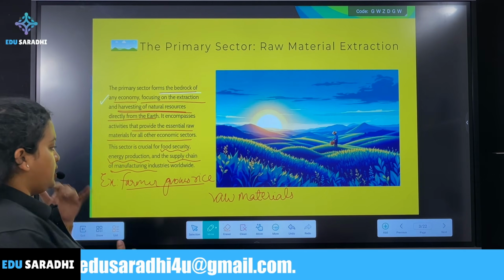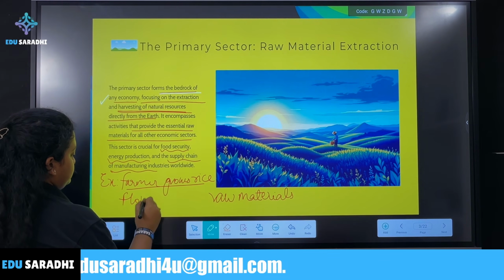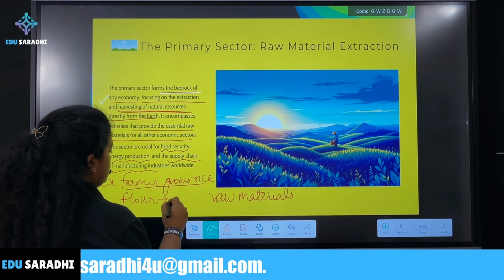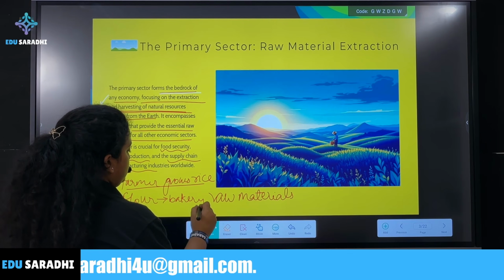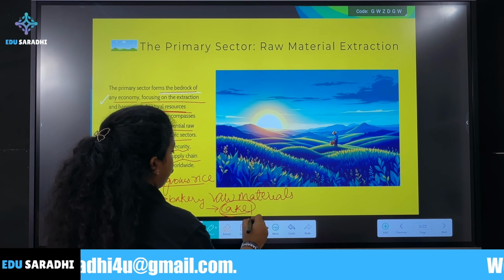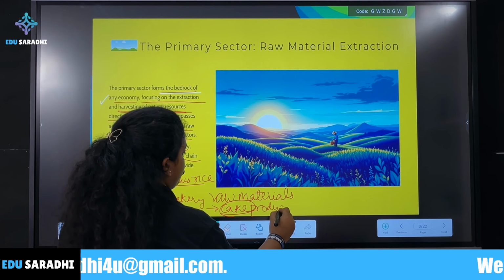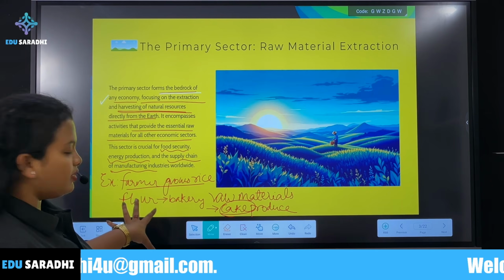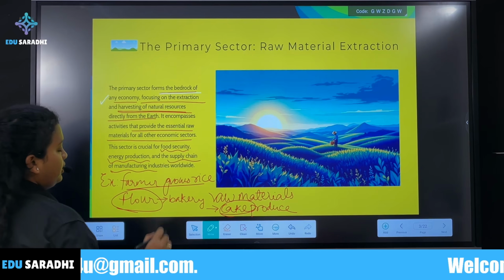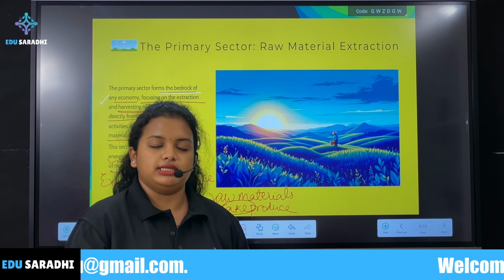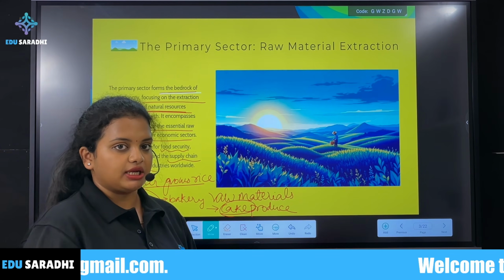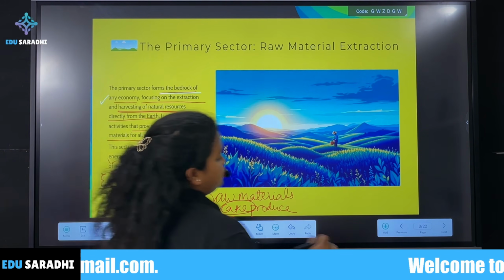Then there is another example. Suppose flour. Flour is produced by a farmer. Then this goes to a bakery. Then what will the bakery do? It will use it for cake production. To produce a cake, what do we need? The major thing first is a raw material. The raw material is flour. And the people who are growing wheat or rice to produce the flour are working in the primary sector. So it is raw material extraction.